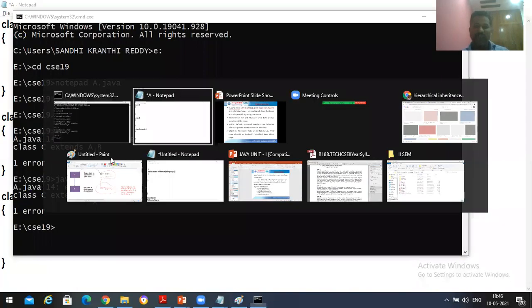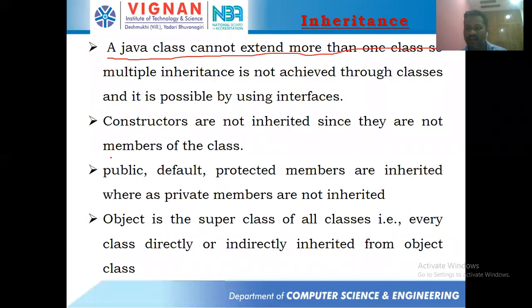Okay. Clear with the first point? A Java class cannot extend more than one class. If you're trying to do that, then the Java compiler generates an error. Is the first point clear, everyone? Response, students? Yes, sir.